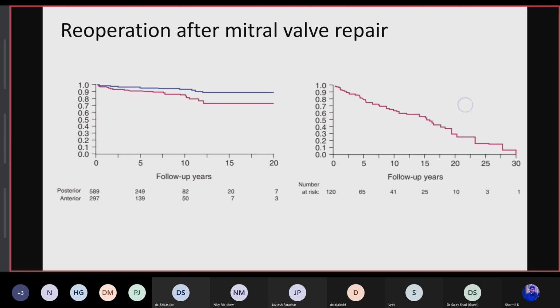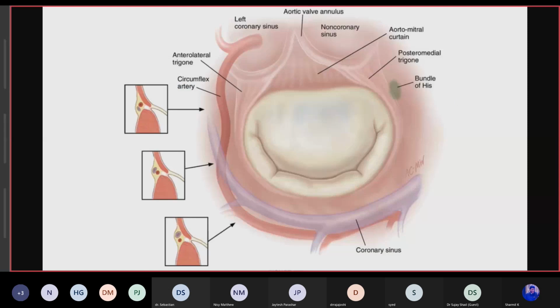Before making the band sutures or wall sutures, we have to understand this diagram, to place the sutures properly. Here we see the anterolateral commissure. Near the anterolateral commissure, there is a circumflex artery relationship with the mitral valve. We have to save that circumflex artery, which is nearer, just below the anterolateral trigone, and